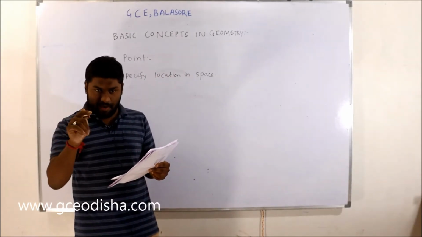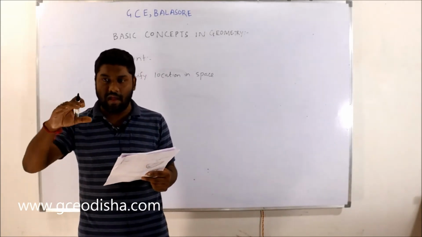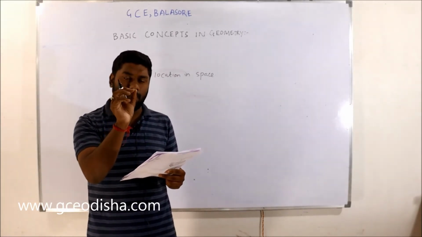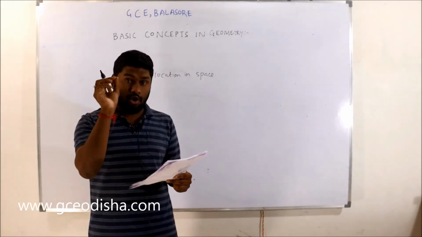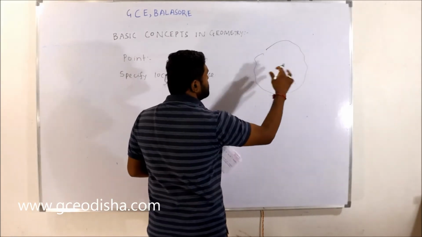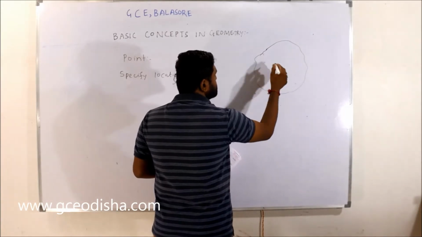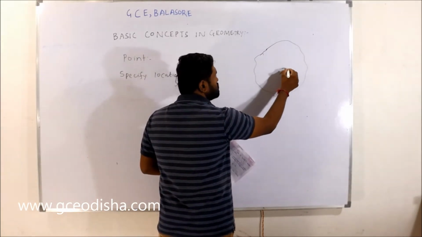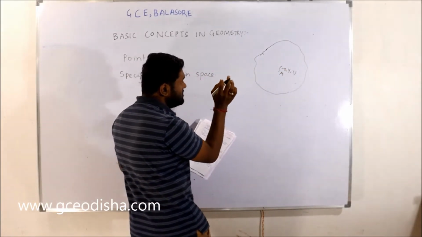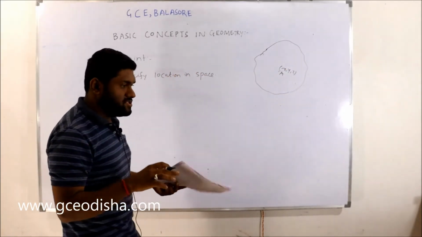In geometry, a point is a basic term. Like if you take a rigid body in space, a point A has coordinates x, y, z in 3 dimensions. So a point defines a specified location in space.